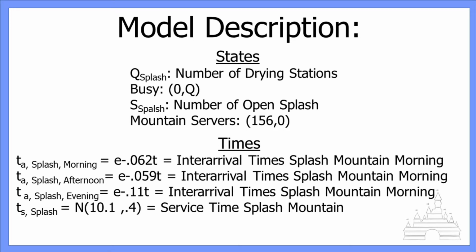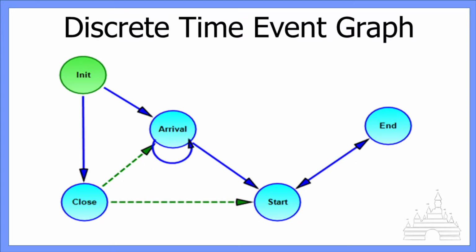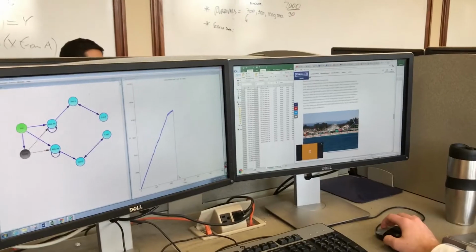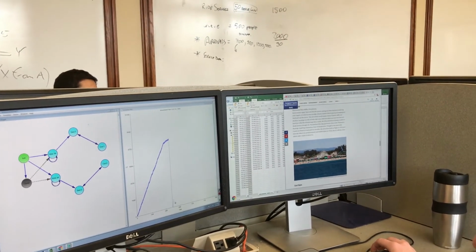We had 5 events in our model: initialization, a close, an arrival, a start, and an end event for the ride. The initialization starts as empty and idle. Our close event represents when the simulation is set to end, 780 real-time minutes. This represents the length of time for which the actual park is open on a weekday. The close event prevents new arrivals from entering the system while still allowing those already in the system to finish their service.